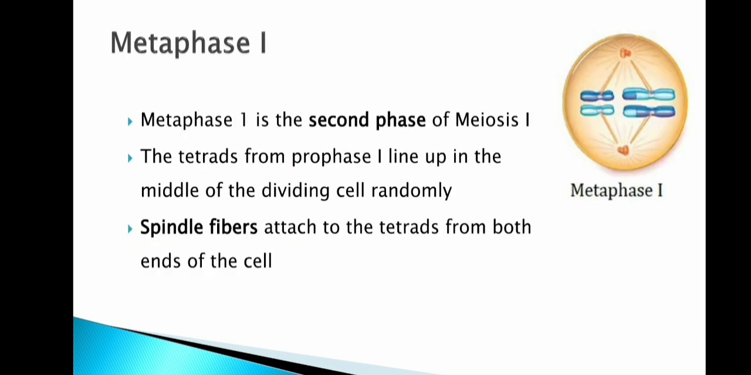So next is metaphase 1. Metaphase 1 is the second phase of the meiotic cell division. Here the tetrads from prophase 1 line up in the middle of the dividing cell randomly. The spindle fibers attach to the tetrads from both ends of the cell.